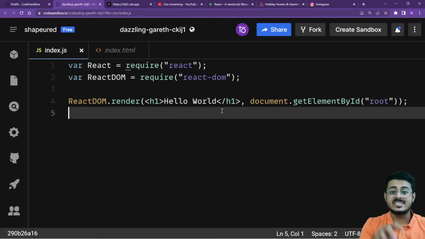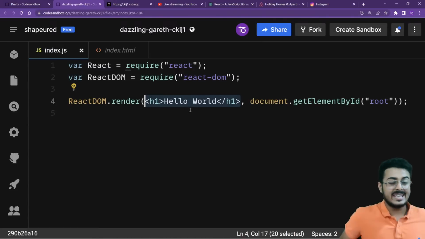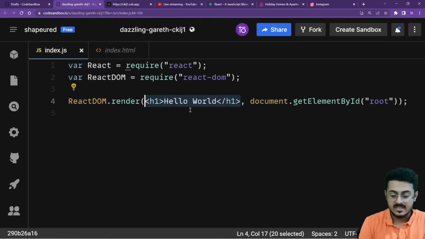You're using JavaScript as well as HTML in the same code. This is an HTML code right over here, and this entire page is really index.js. This is where you have to write your JavaScript code. How am I writing my h1 code right over here? That is HTML code. Are you guys able to see this? Please let me know, guys. Okay.